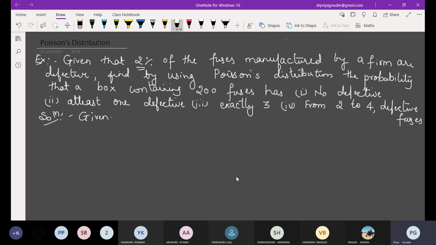See, 2% means 2 divided by 100. That means there are 100 fuses in total, and out of them 2 are defective. What is this representing? Favorable divided by total. Unless you answer, it is going to be difficult for me to teach. What is this 2% representing? Isn't it p, the probability value? You can unmute and speak. So 2% means 0.02.